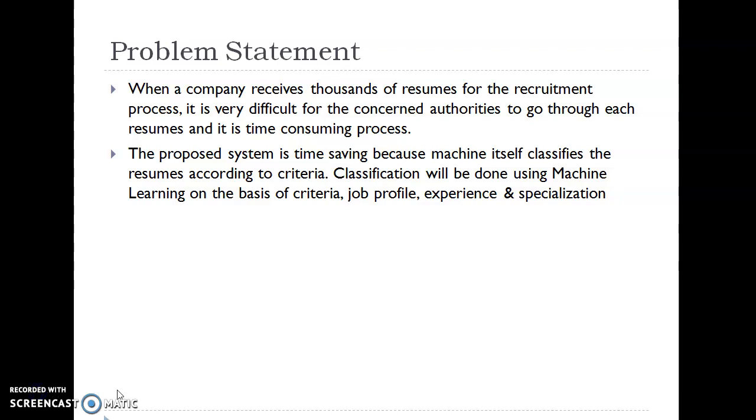So, in our proposed system, the machine itself classifies resumes according to criteria, and it is a very time-saving process because now the job of the recruiter is only to post the jobs and post the criteria required for those jobs. And classification will be done on the basis of specialization of the candidate.